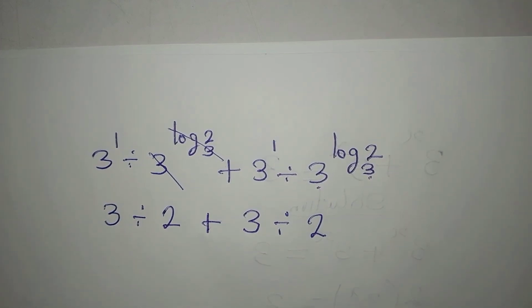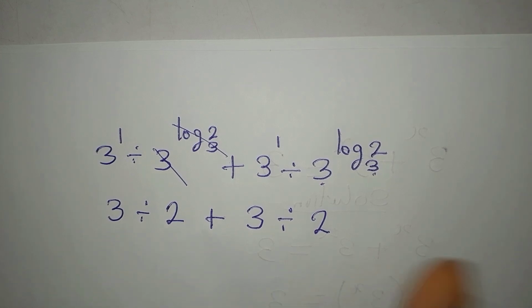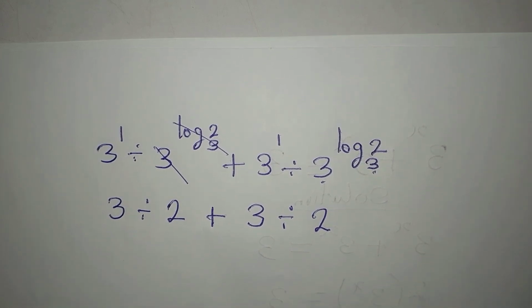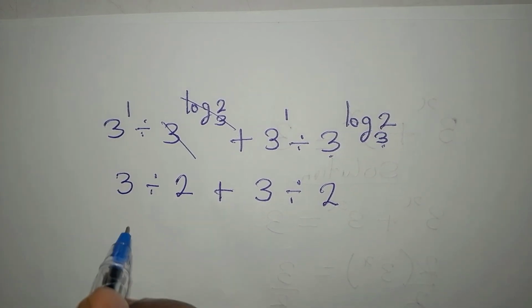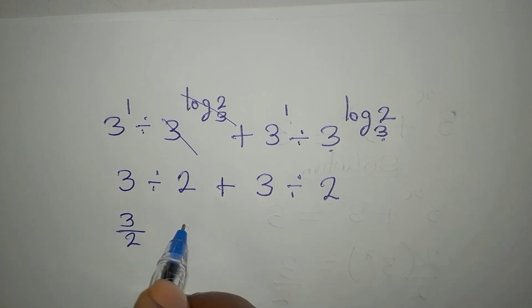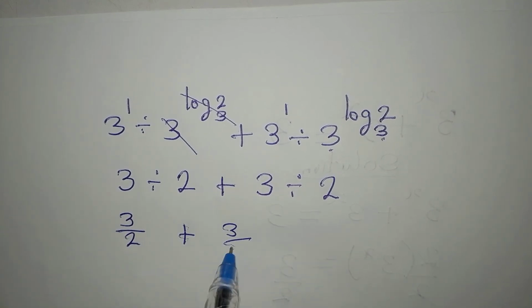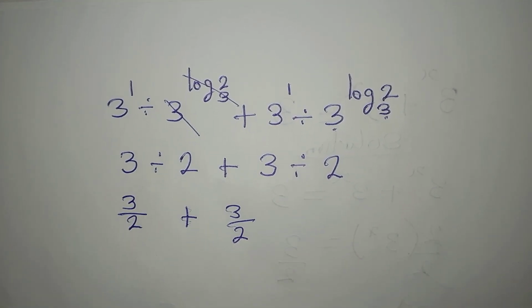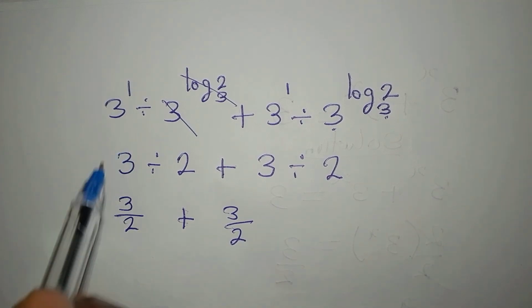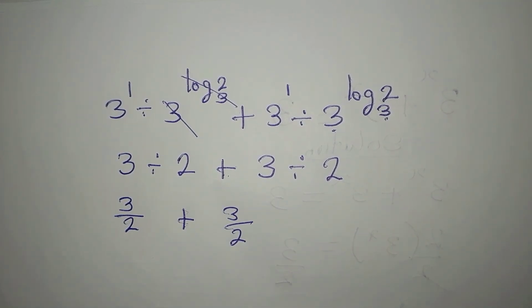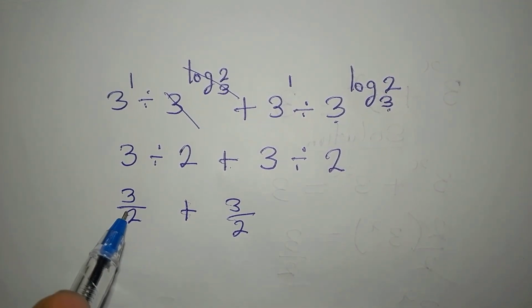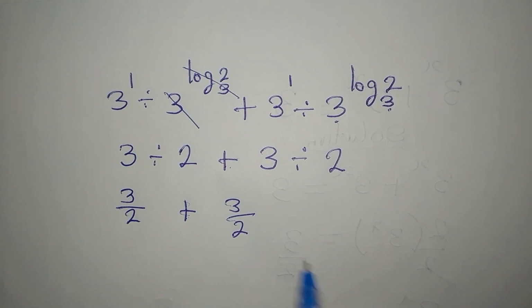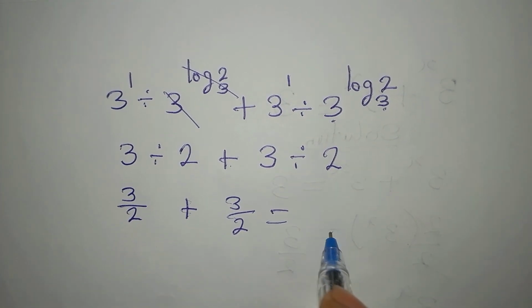So from here now, we can even arrange this in another way so that we get 3 over 2 plus 3 over 2. This is because we are to carry out the division before the addition. So now we have carried out our division. So you now find the LCM, which is 2.